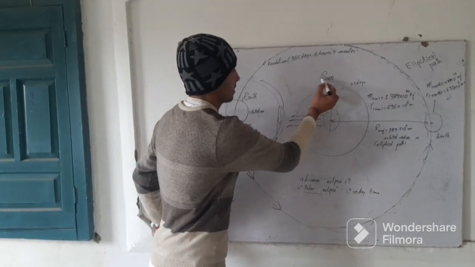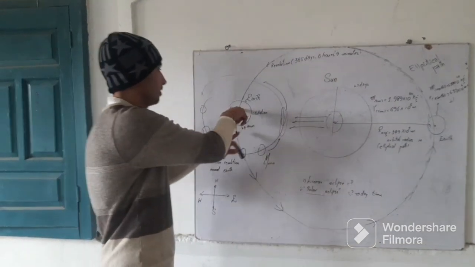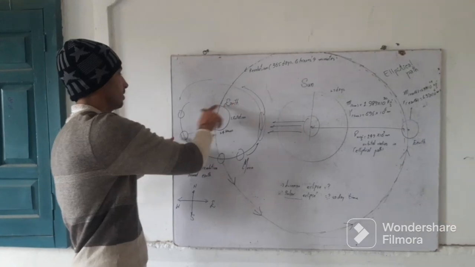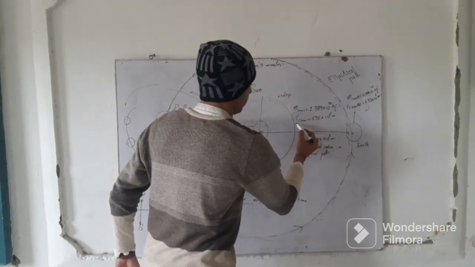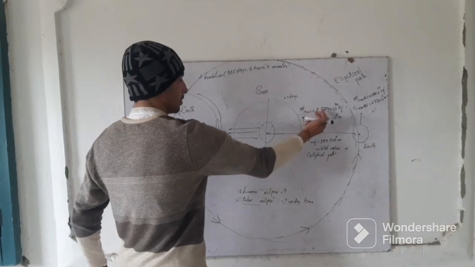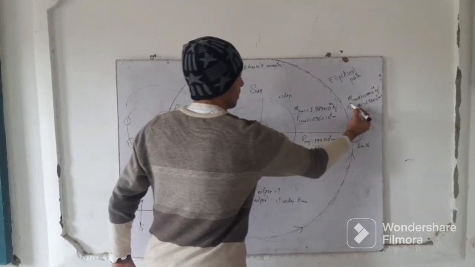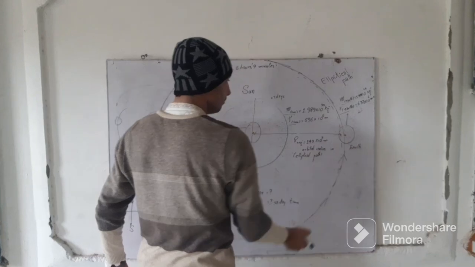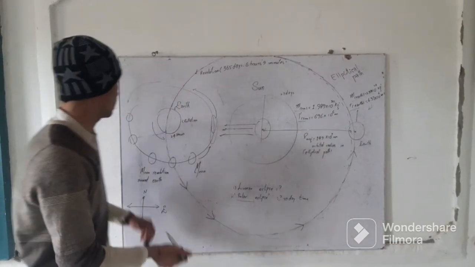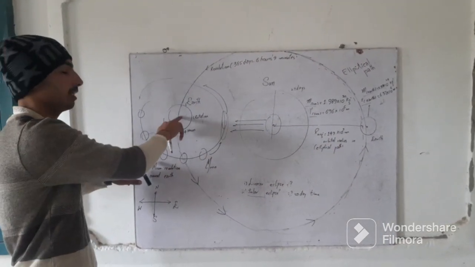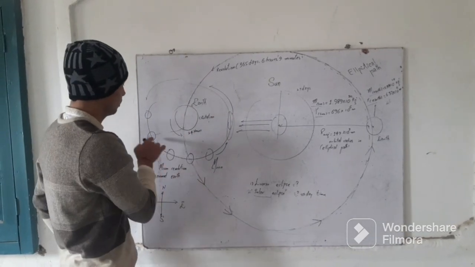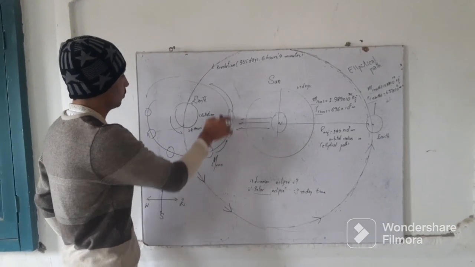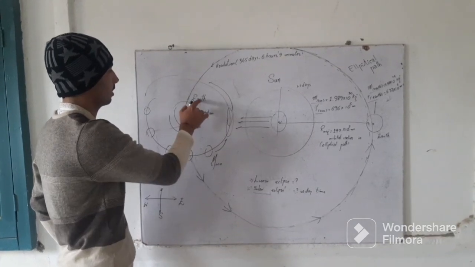As we know, the size of the sun is much larger than the size of the earth, and also the size of the earth is larger than the size of the moon. This is the mass of the sun, this is the radius of the sun, which is way larger than the mass and the radius of the earth. Also the size of the moon is way smaller than the size of the earth. Now, the moon is revolving in its own orbit around the earth.